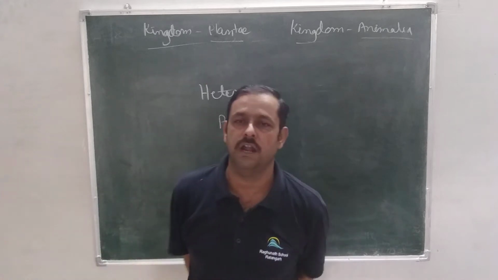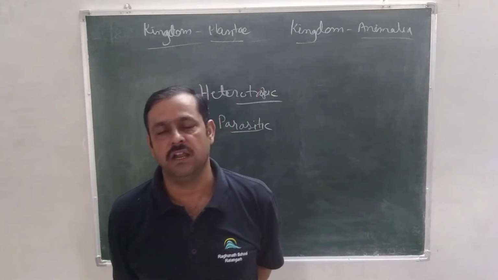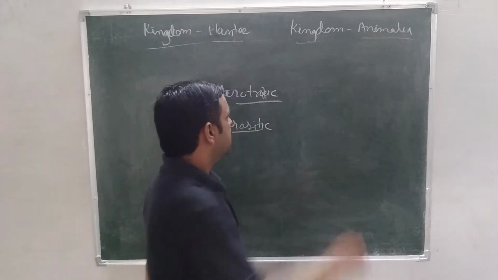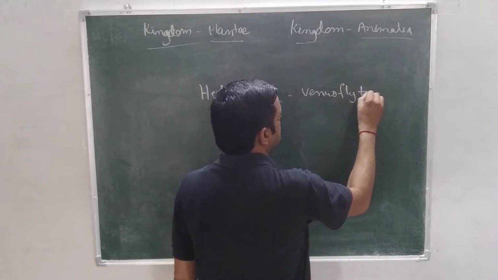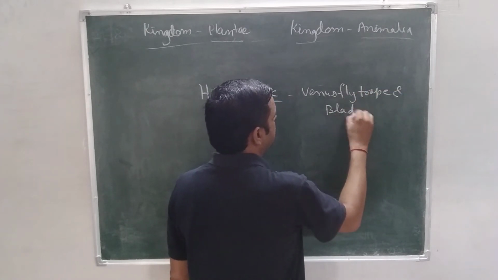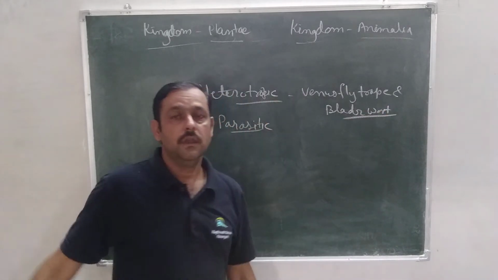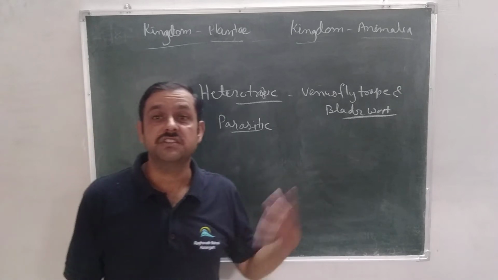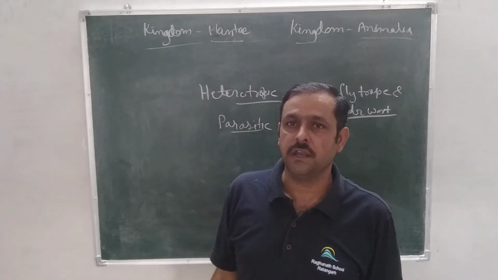Heterotrophic plants are those plants which obtain their food from other sources, like Venus flytrap and bladderwort. These plants obtain their food from insects, so they are heterotrophic in nature.